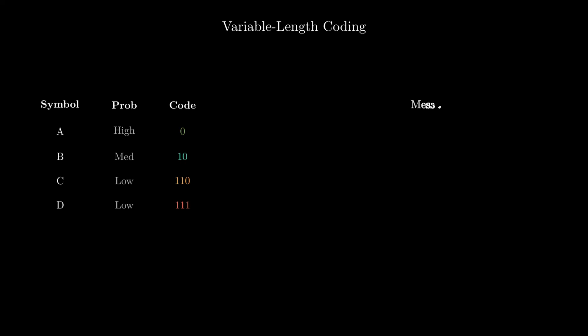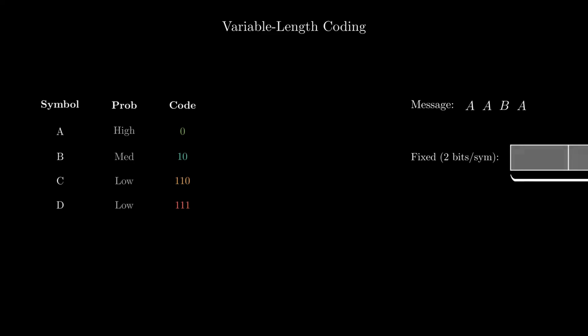Now, let's look at our message. A, B, A. In the old fixed-length system, every symbol took 2 bits. That cost us a total of 8 bits. But watch what happens with our new codes. A costs just 1 bit. The next A, 1 bit. B costs us 2 bits. And the final A is back to 1. By tailoring the code length to the probability, our total size drops to just 5 bits. We haven't lost any information, but we have saved significant space simply by being efficient where it counts.